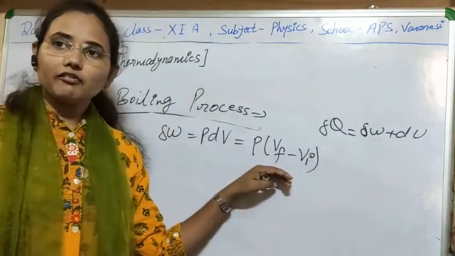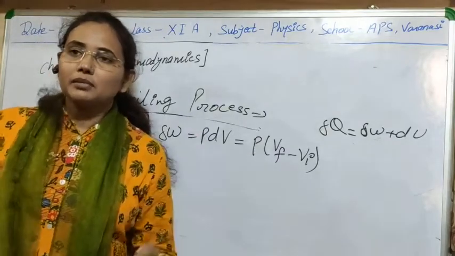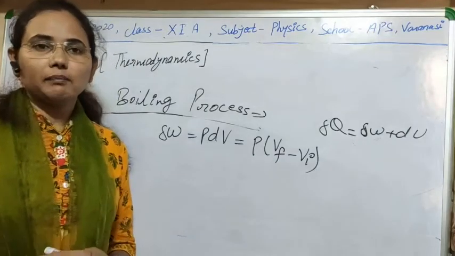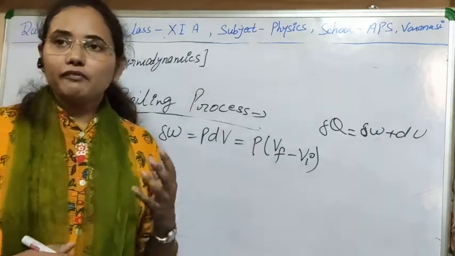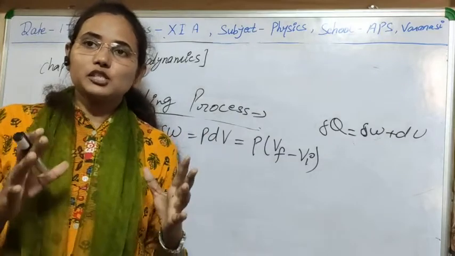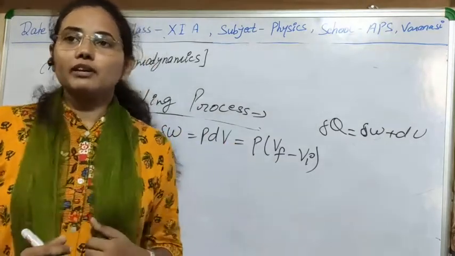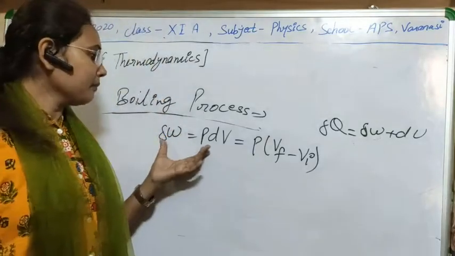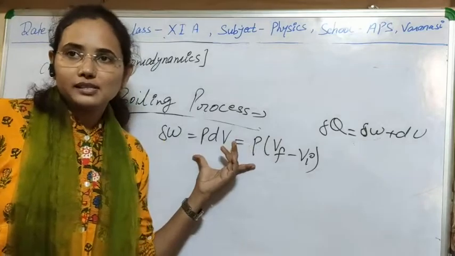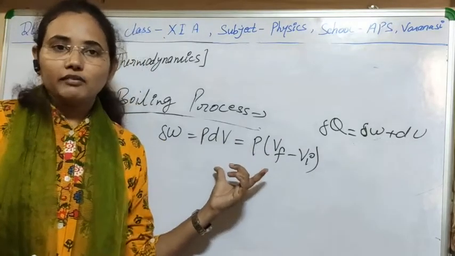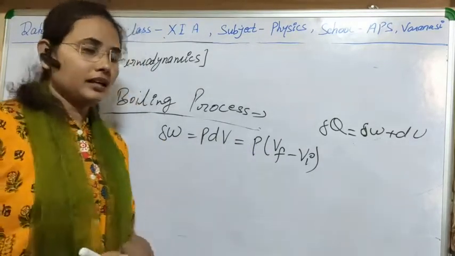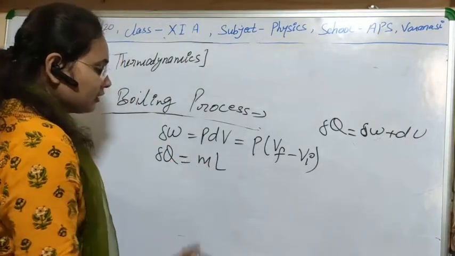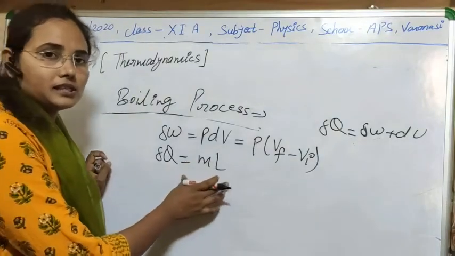Here some work will be done on the system, because if vaporization is taking place, the gas will try to expand while getting some heat. If it is expanding, then there is some work done on the gas. So obviously this work done will not be zero in this case. In the case of boiling, work done will not be zero, as it was in the case of melting. Clear?